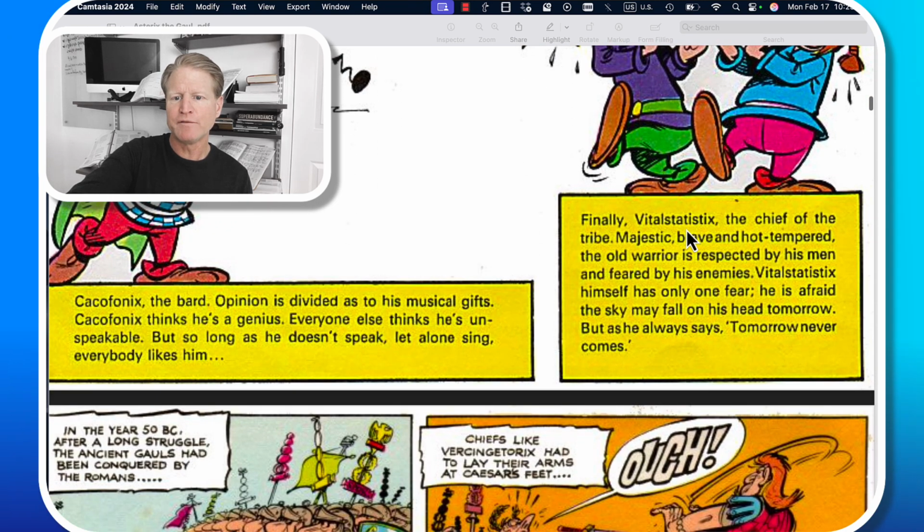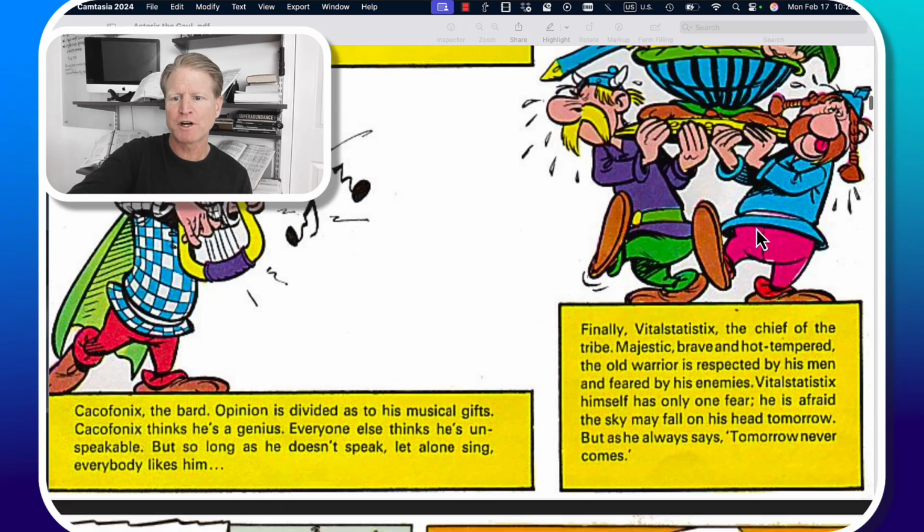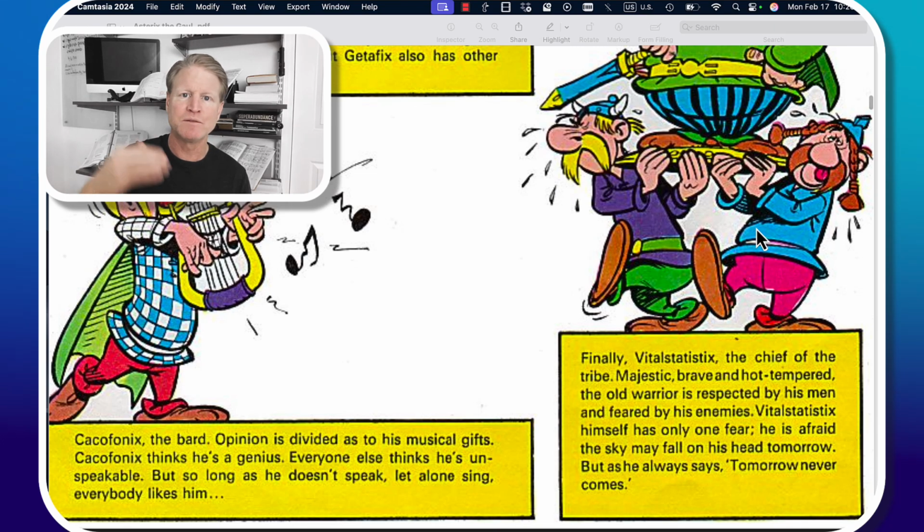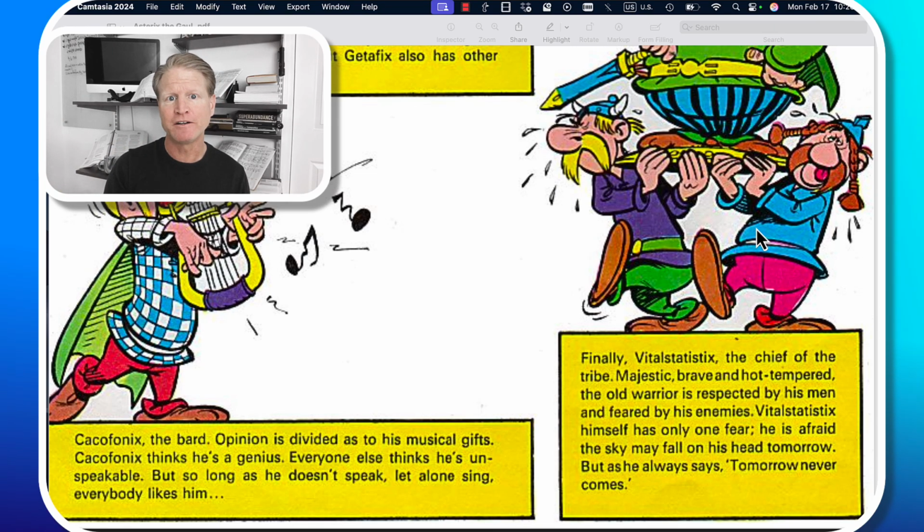Okay, finally, Vital Statistics, the chief of the tribe. He's the head of the tribe. He is the most important person in the tribe. He is the chief. He's the mayor. He is the man in charge of the tribe of Gauls. Remember, the tribe of Gauls that are resisting the Romans.